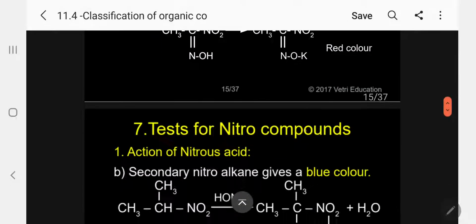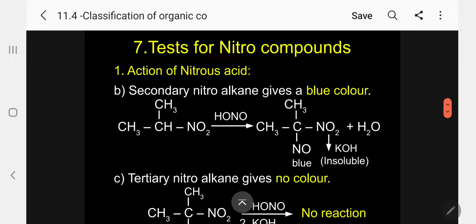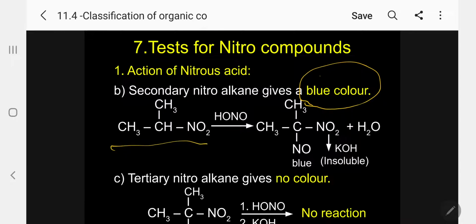The same way, let me go for the action of nitrous acid in the case of secondary. Secondary gives blue color. Please follow. I have given the example. This is called 2-nitropropane. That is actually isopropyl. So 2-nitropropane we will call it.